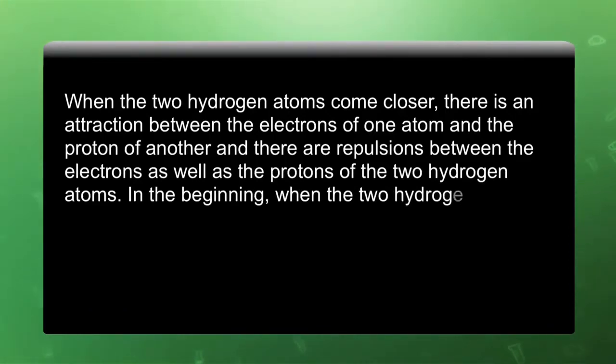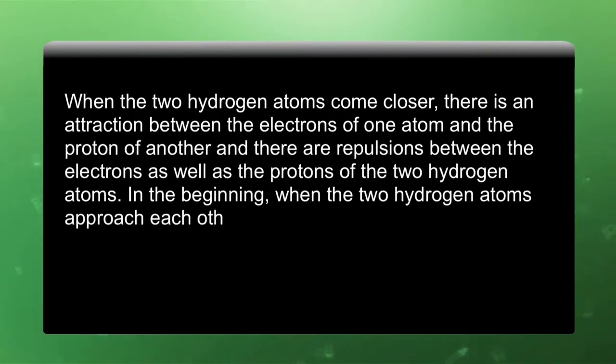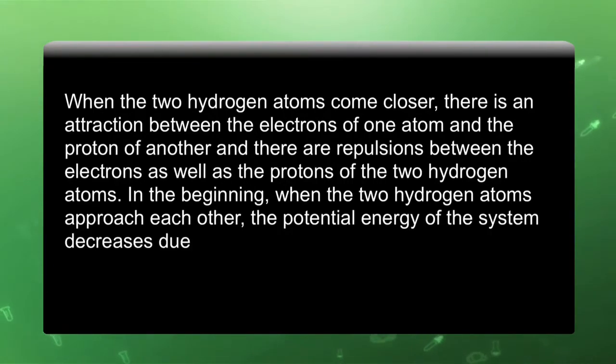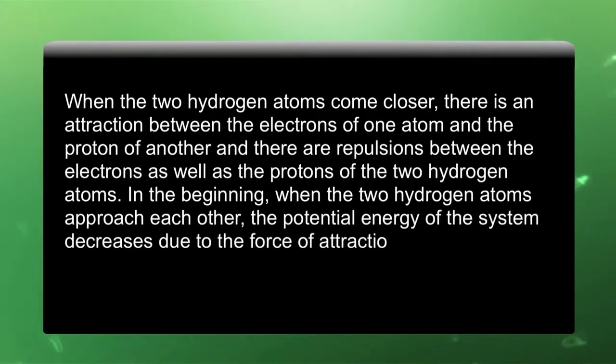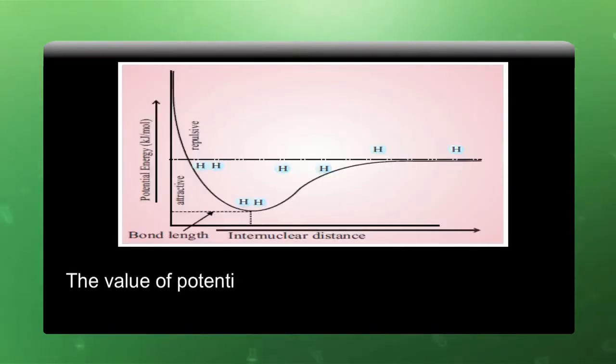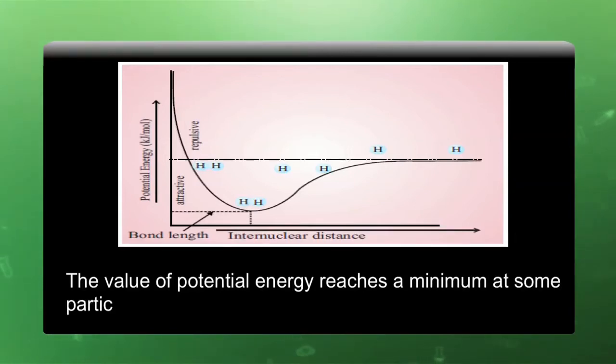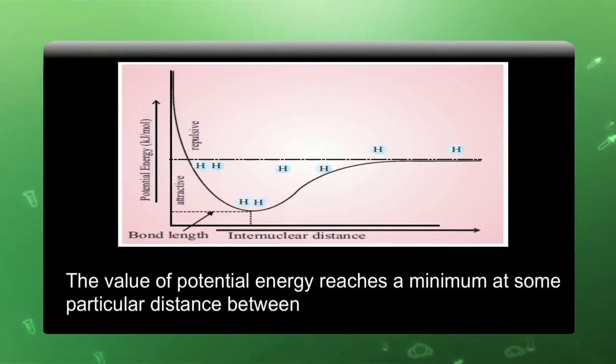In the beginning, when the two hydrogen atoms approach each other, the potential energy of the system decreases due to the force of attraction. The value of potential energy reaches a minimum at some particular distance between the two atoms, that is represented in this graph.